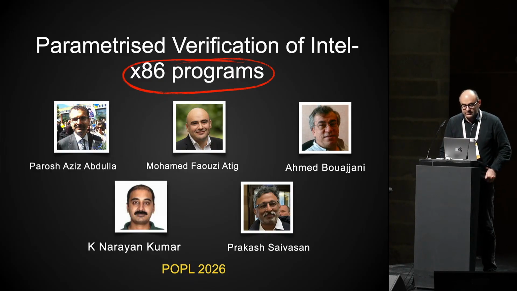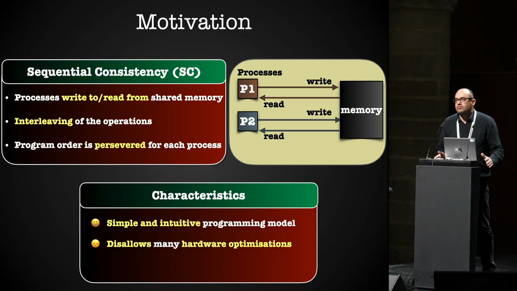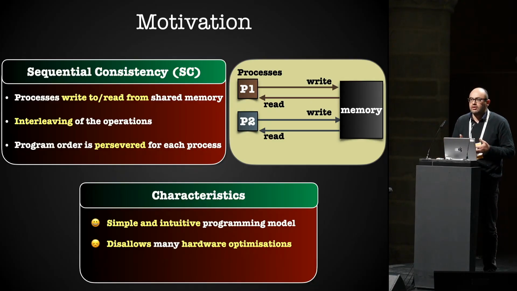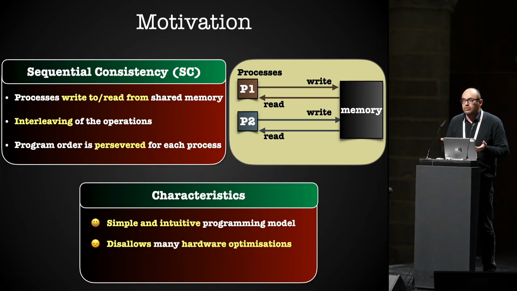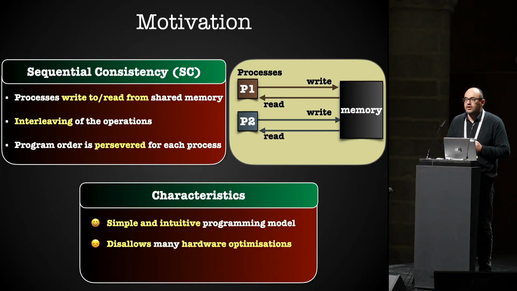First, x86 programs. Usually when people program concurrent and parallel programs, they assume sequential consistency, the strongest consistency model, where processes or threads write to and read from the memory in an atomic manner, and the executions of all these processes or threads are interleaved with each other. This is a very simple and intuitive model, but it prevents many optimizations of the hardware and compiler.